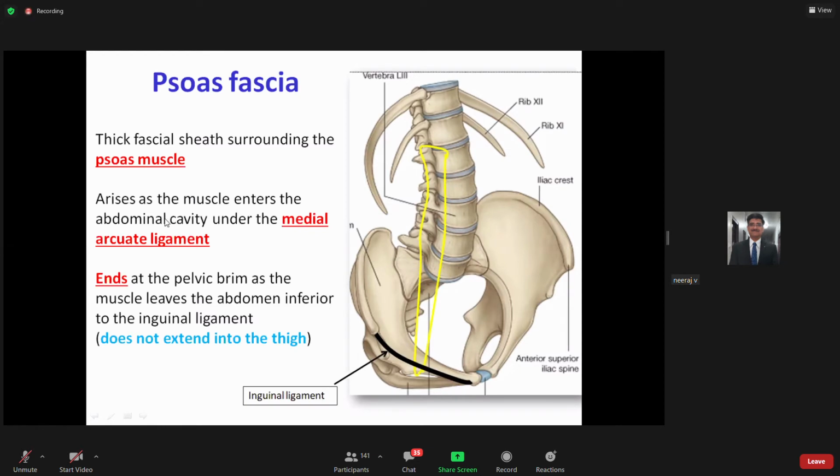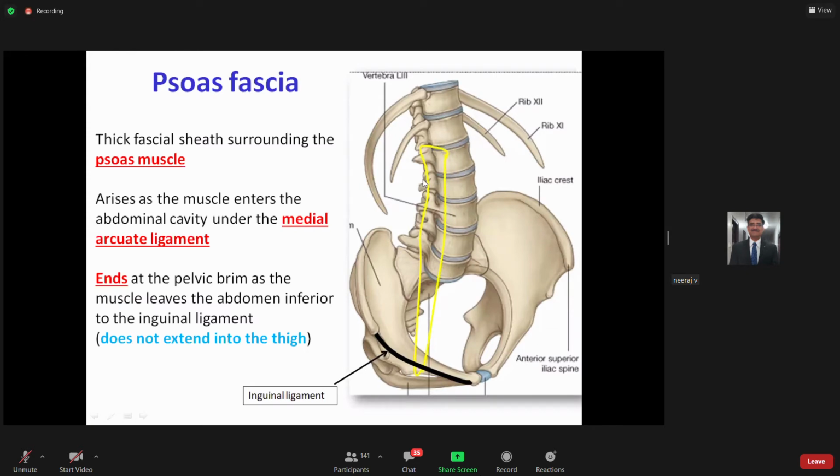So as soon as this muscle enters the abdominal cavity under the medial arcuate ligament, which is the condensed superior-most part of the psoas fascia, it ends at the pelvic brim as the muscle leaves the abdomen inferiorly, and the same fascia merges with that of the iliacus fascia, which is present over here. So basically, the psoas fascia encloses the psoas, with the medial arcuate ligament in its uppermost part.